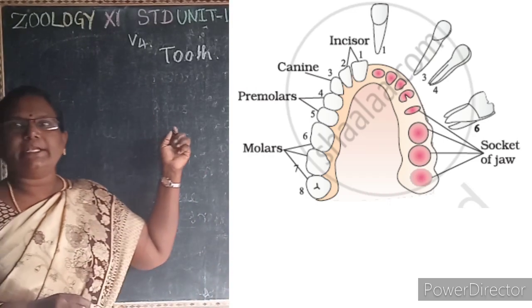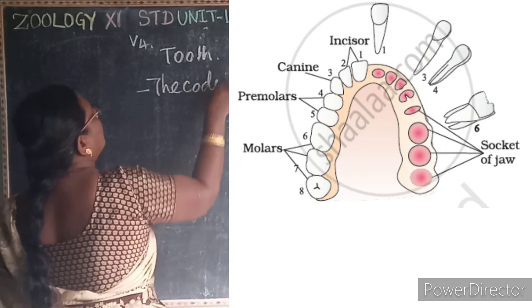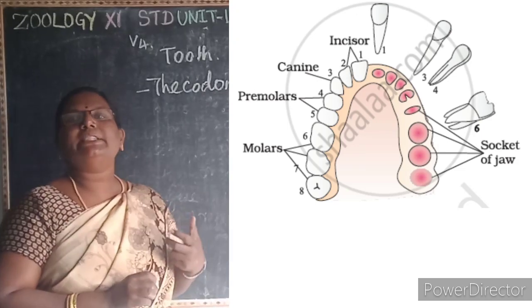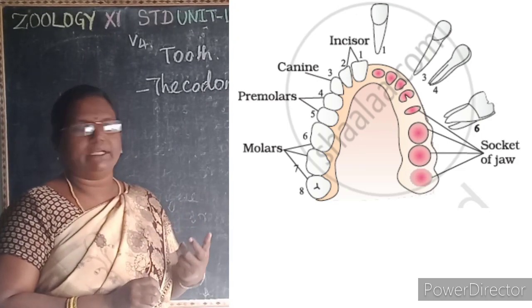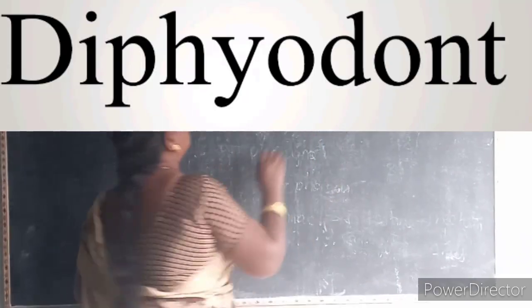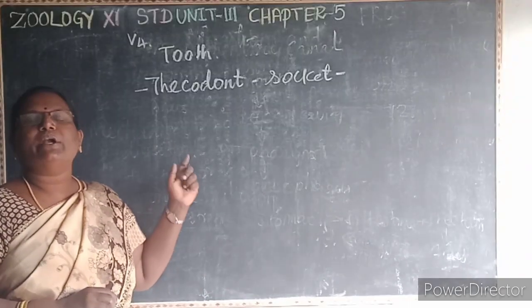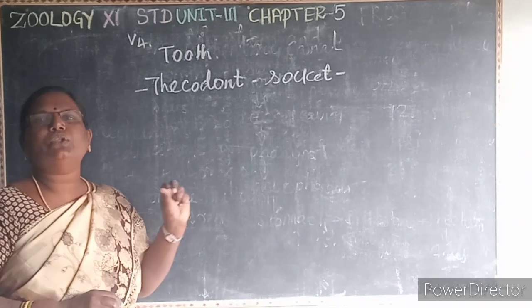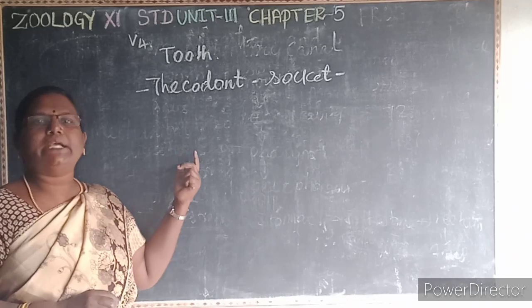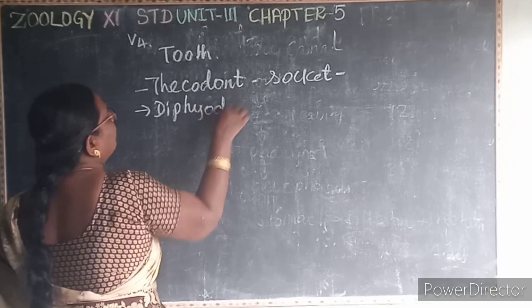Now you can see the teeth in the mouth. The first type is thecodont. If the teeth are placed in a socket, that is, a cavity in the jaw, then it is known as thecodont. The next one is diphyodont.